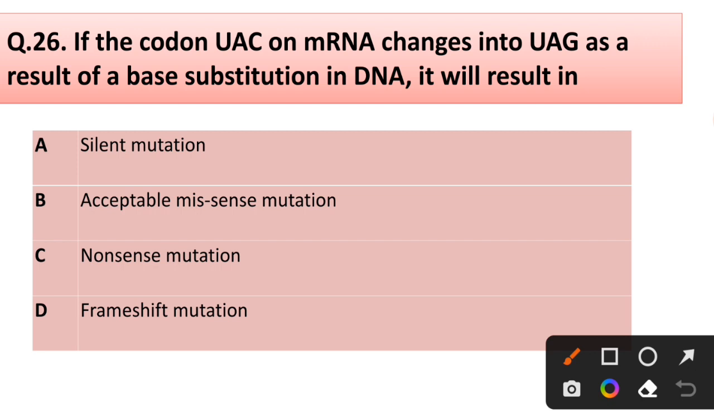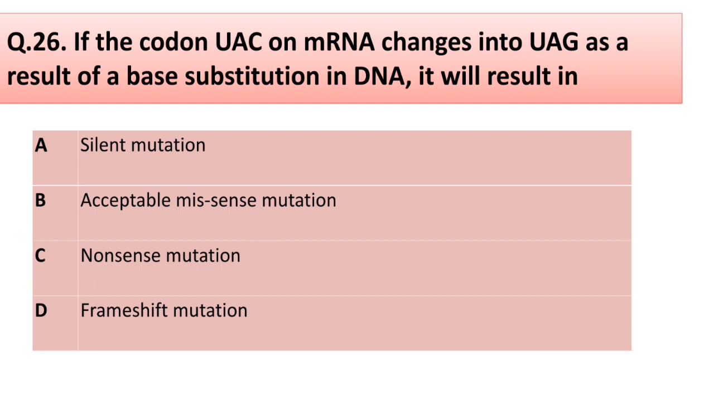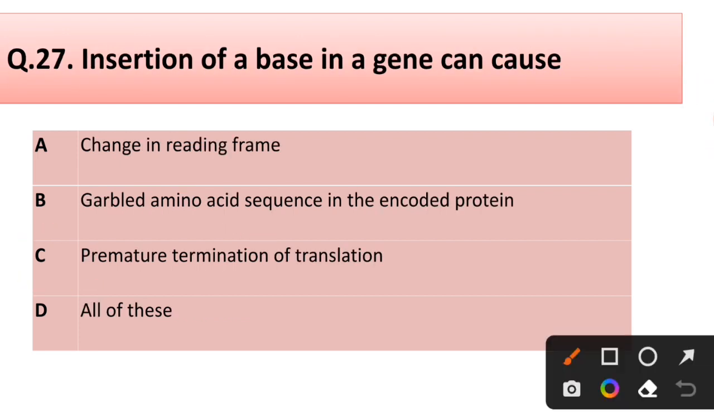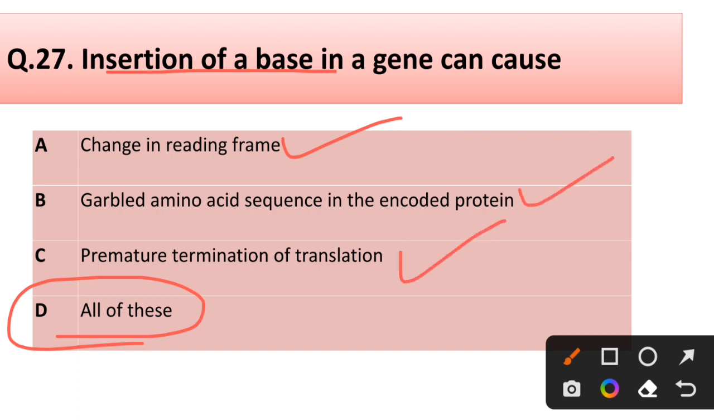Question 26. If the codon UAU on mRNA changes into UAG as a result of base substitution in DNA, it will result in silent mutation, acceptable missense mutation, nonsense mutation, frameshift mutation. Correct answer is option C, nonsense mutation. Question 27. Insertion of a base in a gene can cause change in reading frame, garbled amino acid sequence in the encoded protein, premature termination of translation, all of these. Correct answer is option D, all of these. Insertion of a base in a gene can cause change in reading frame, garbled amino acid sequence in encoded protein, premature termination of translation.